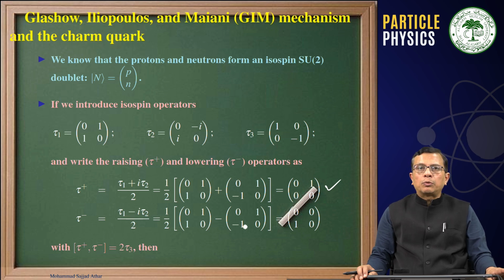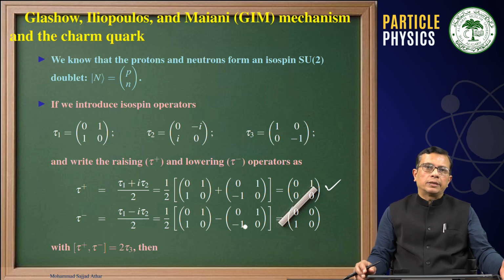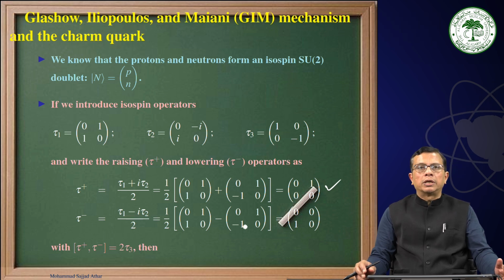nucleon. That was the proton neutron doublet, the strong doublet we called, because that was introduced in the case of a strong interaction, that proton and neutron are indistinguishable if we switch off the electromagnetic interaction.